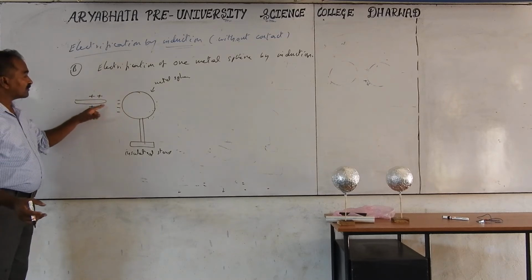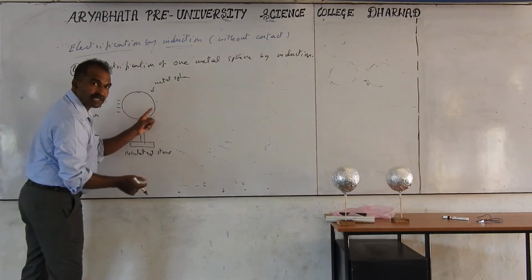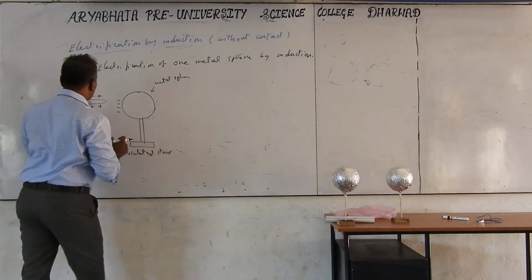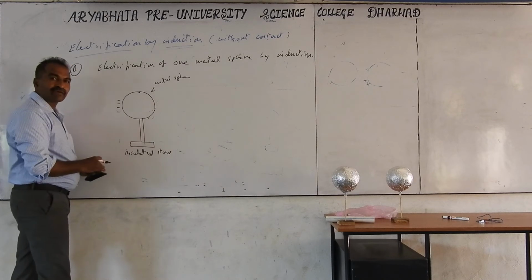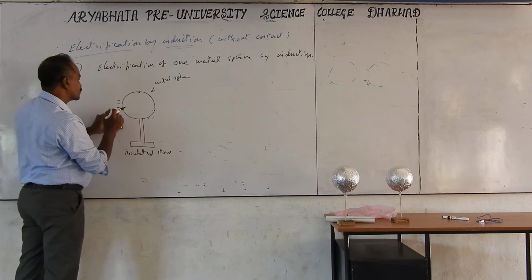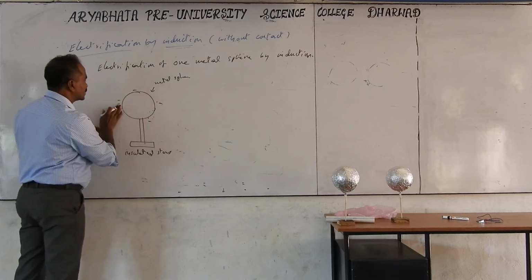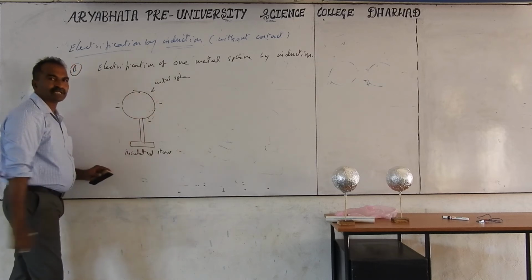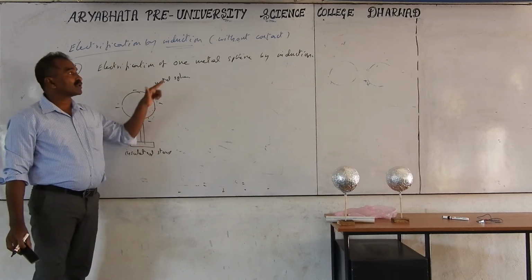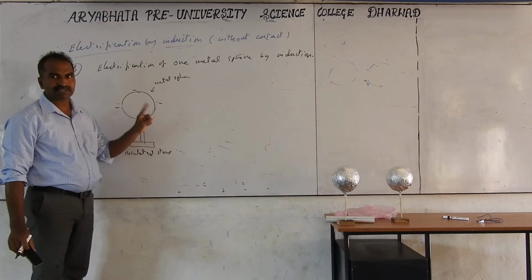Now after disconnecting the earth from this metal sphere, then you remove the glass rod. Now charges cannot go anywhere. The sphere remains with negative charges. But since it is a metal sphere, charges are uniformly distributed on the surface. 4 charges means 4 charges are uniformly distributed on the surface. This is a method of charging the metal sphere by the method of induction. Only a single metal sphere, method of induction.